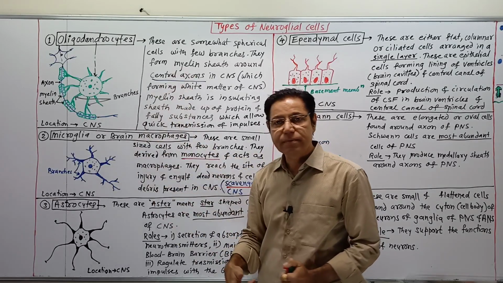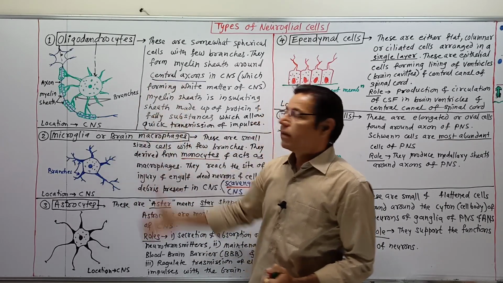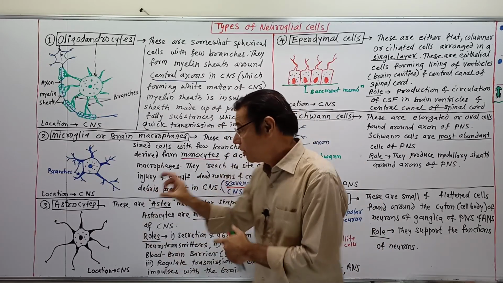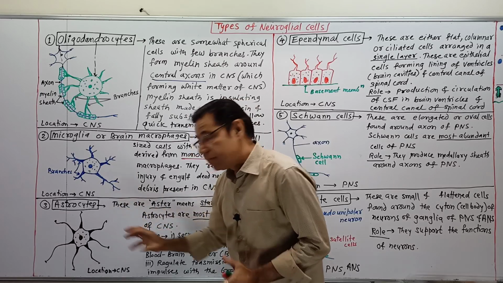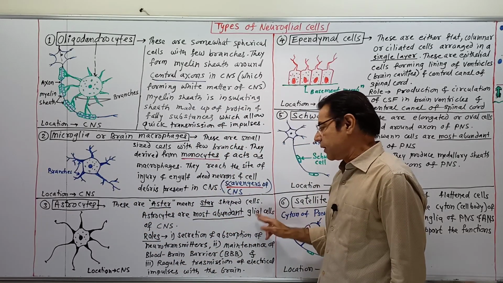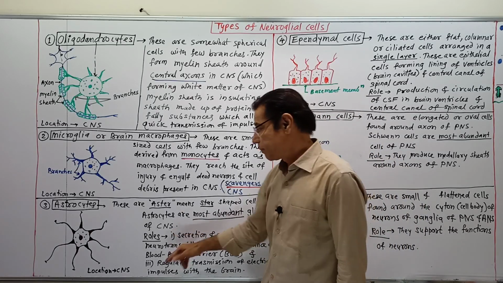Among all types of neuroglial cells of the central nervous system, they are in large proportion. That is why they are the most abundant glial cells of the CNS.